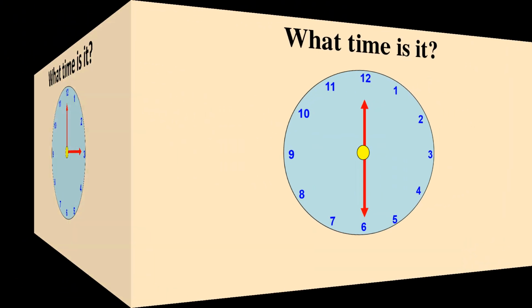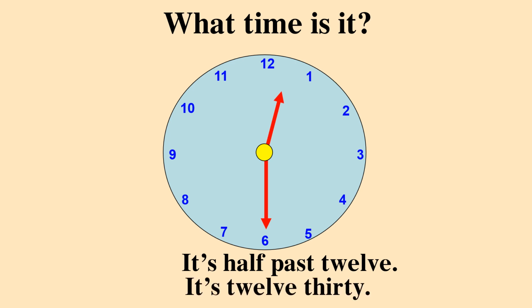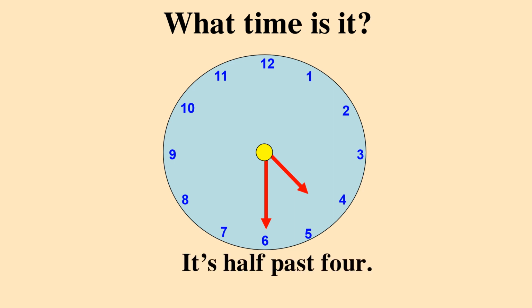Next. It's half past 12, or 12:30. And this one, what time is it? The big hand is on number 6. So we say it's half past 4.